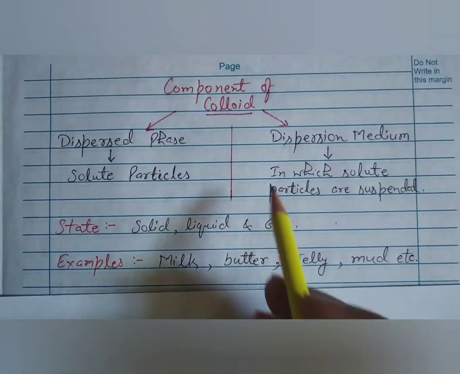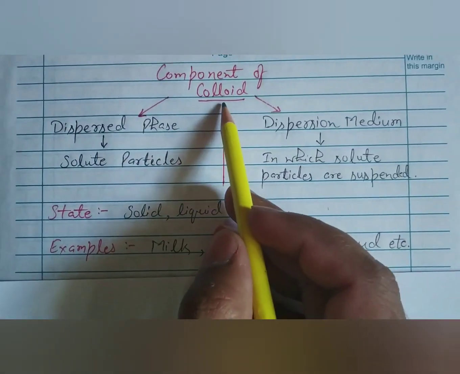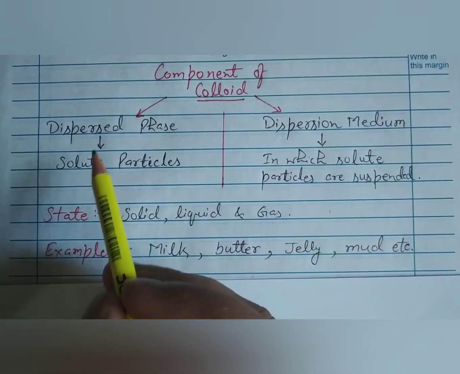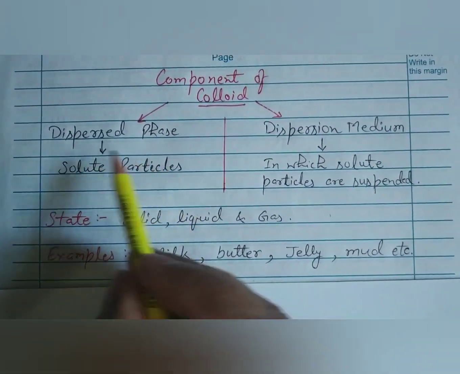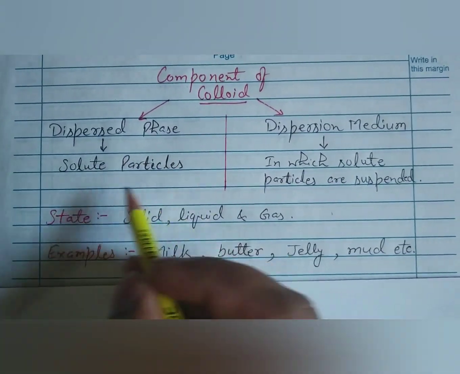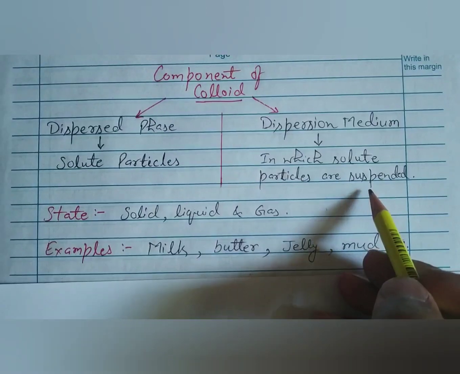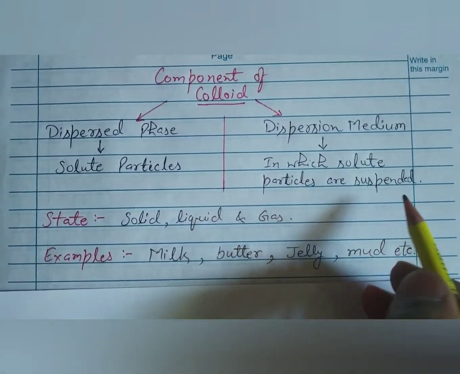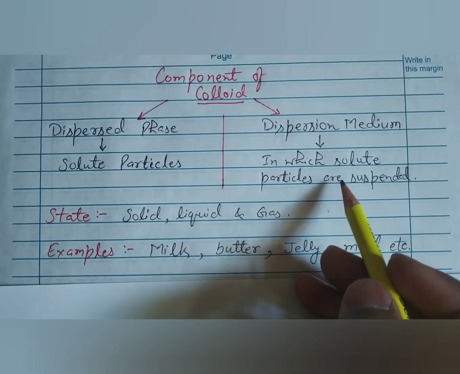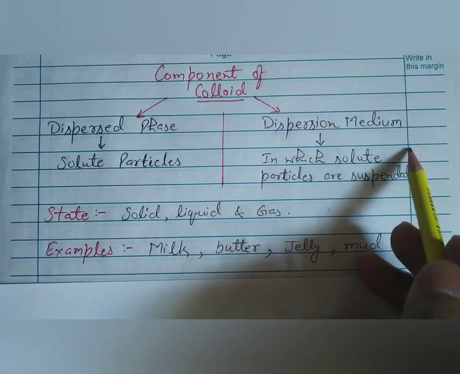Now we are going to study the components of a colloid. Like any mixture, there is a solvent and solute particles. The solute particles are known as the dispersed phase, which is dispersed throughout the medium, and the dispersion medium is the solvent, in which the solute particles are suspended. So here we will not call them solute and solvent. We will name them the dispersed phase and the dispersion medium.